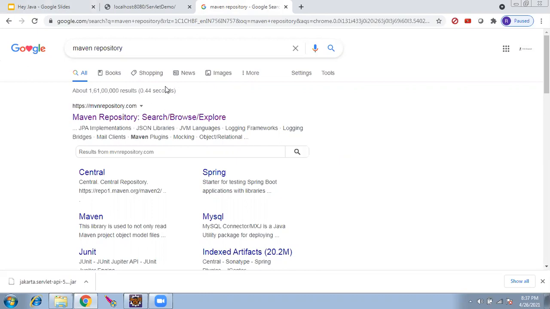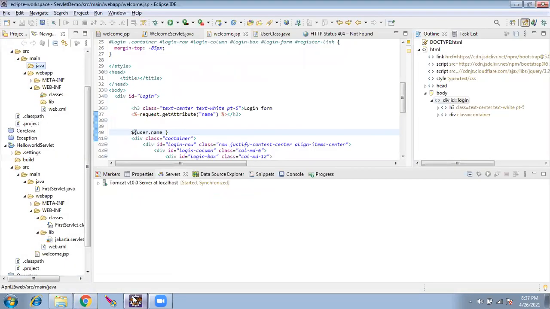But all these are free jars. They are not selling them. But there are a few jars which they sell also. They are licensed, and actually those will not be in Maven. They will be available differently. So what I wanted to show was, once we download the jar, we will place the jar.